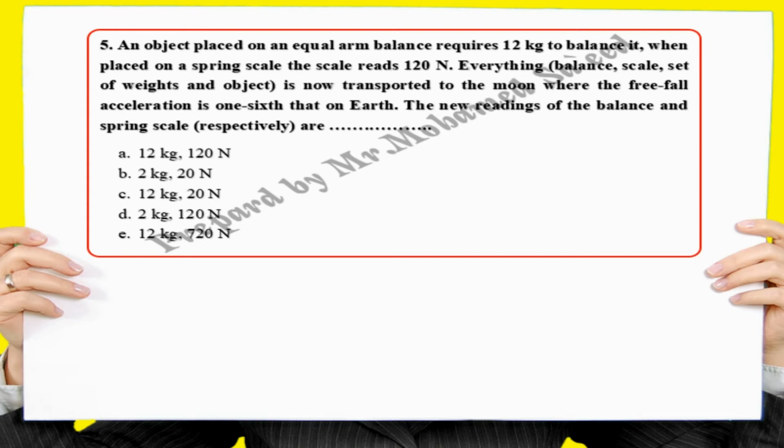The new readings of the balance and spring scale respectively are: 12 kg and 120 Newton, 2 kg and 20 Newton, 12 kilograms and 20 Newton, 2 kilograms and 120 Newtons, 12 kilograms and 720 Newton.